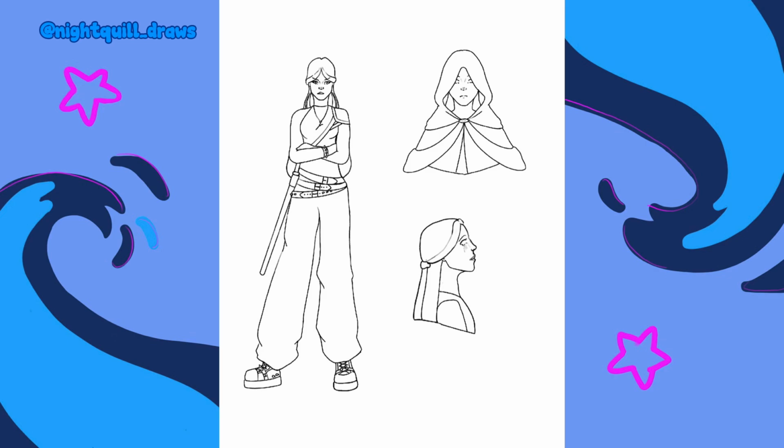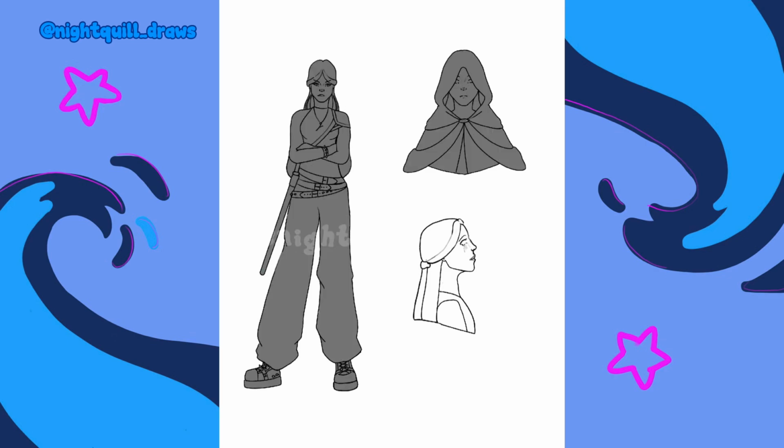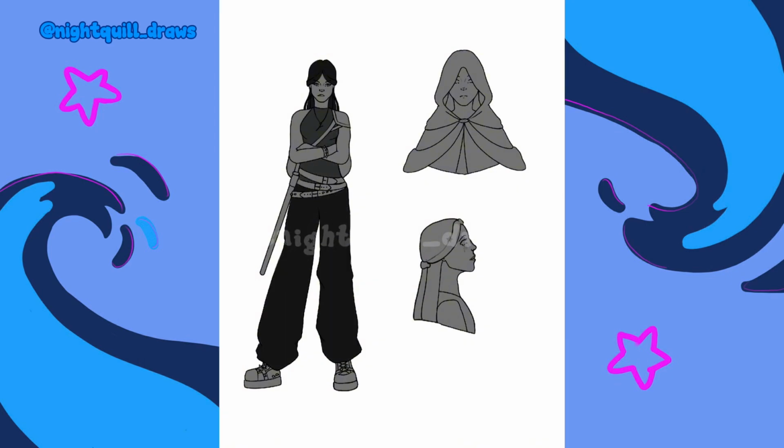For the design, I went with those military pants, I think it's what you call them, or cargo pants. I think they fit the Ares motif pretty well. With the shoes I gave her, I don't know what you call those, but they have little spikes on them.